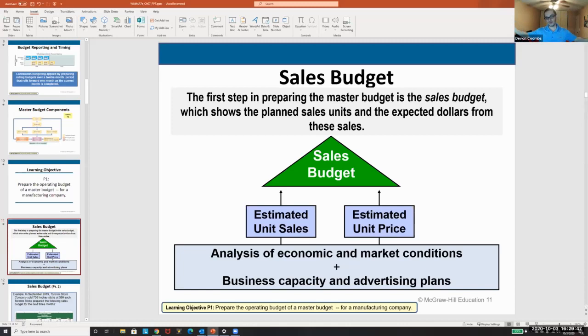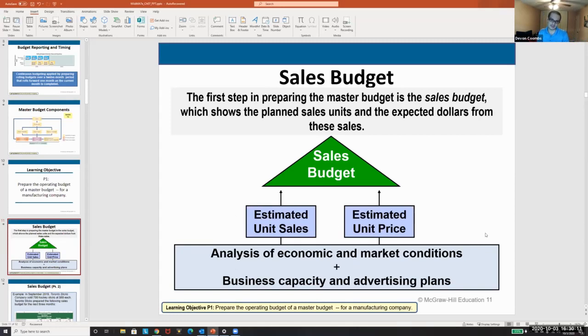The coronavirus is a good example of where budgets can go off. Everyone was expecting to have a really good Q1 this year, a really good Q2. But when coronavirus came, the budgets got blown out of the water because you can't estimate for something like that, right? And so we always estimate historically. So just know that these are estimates. Estimate unit sales and the price.